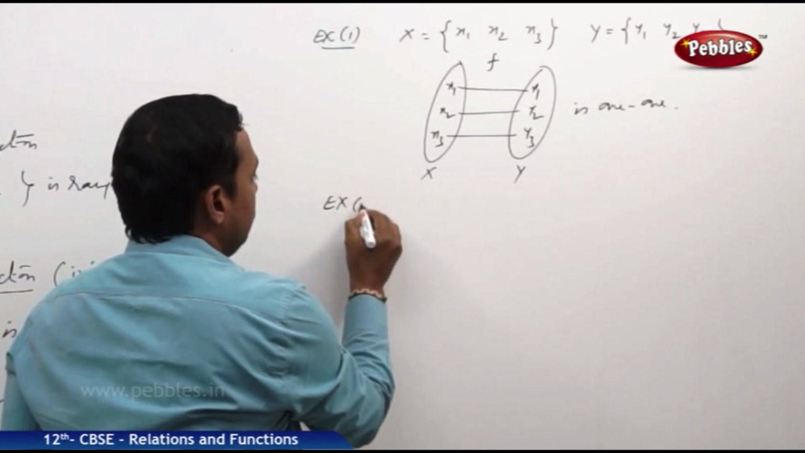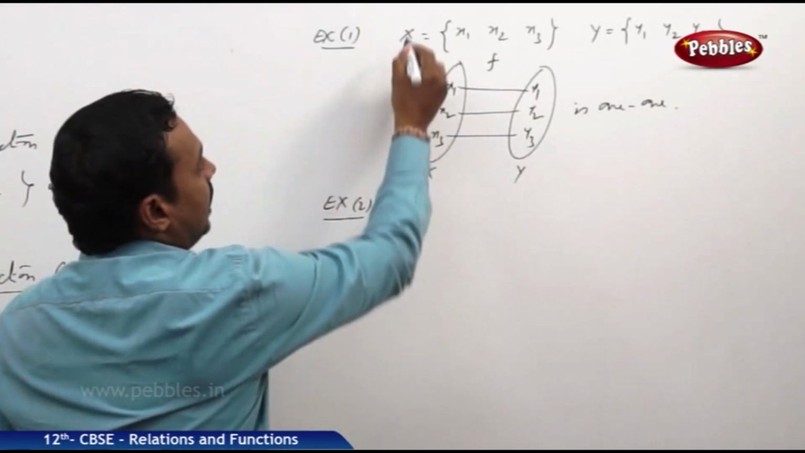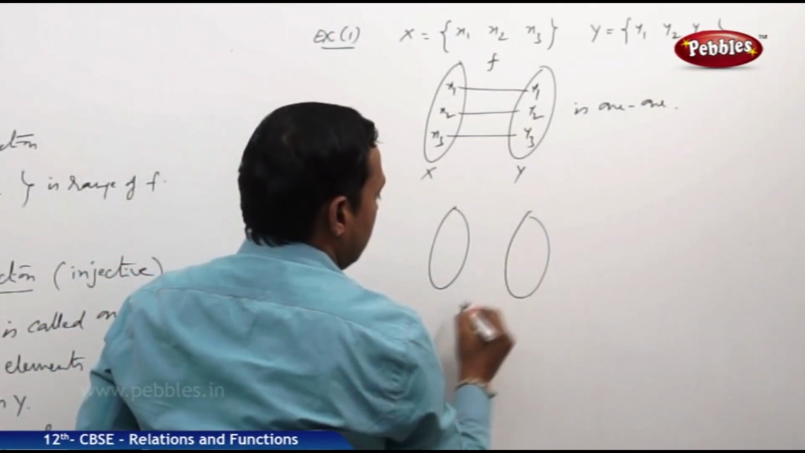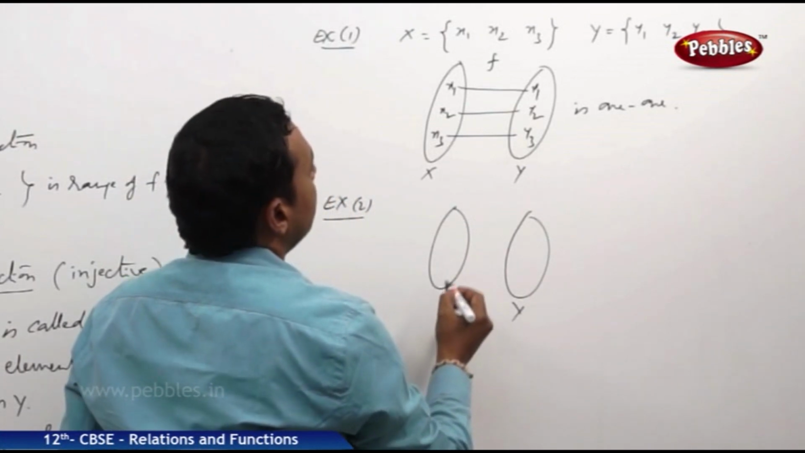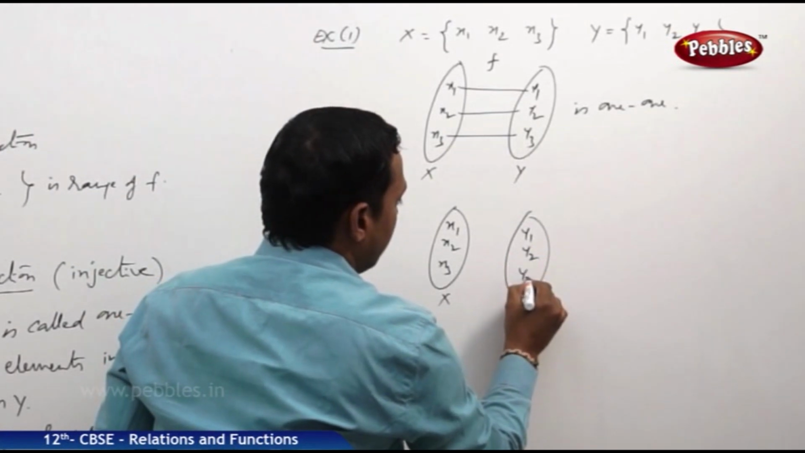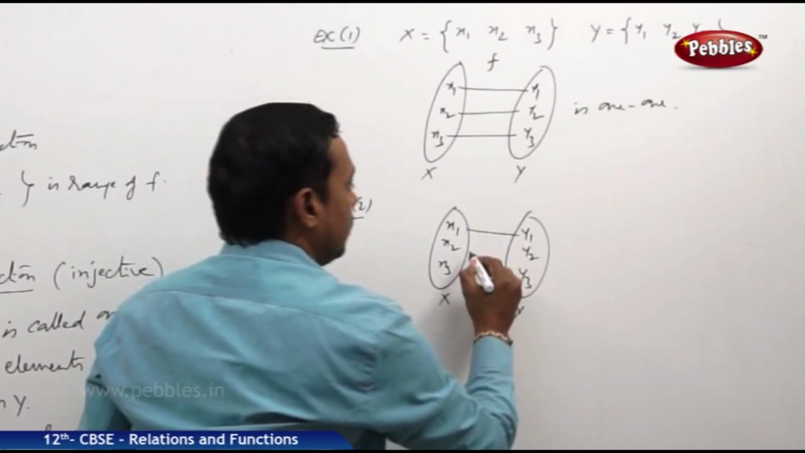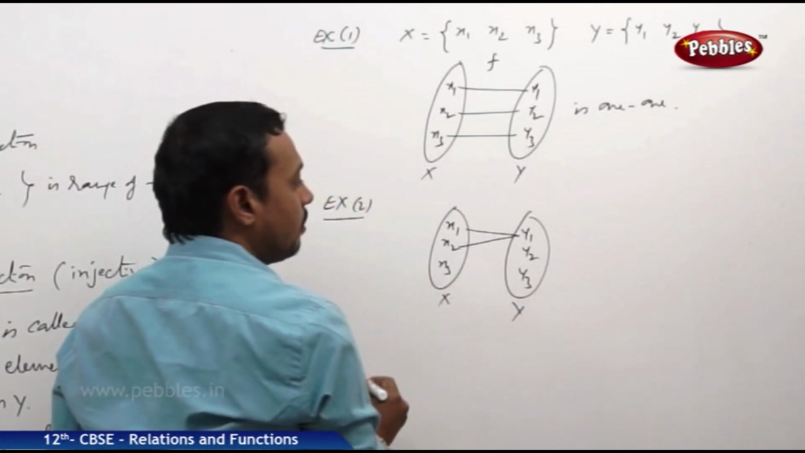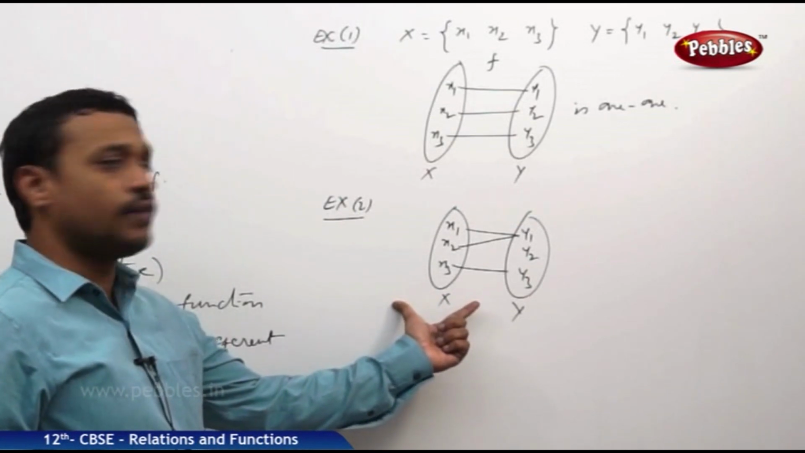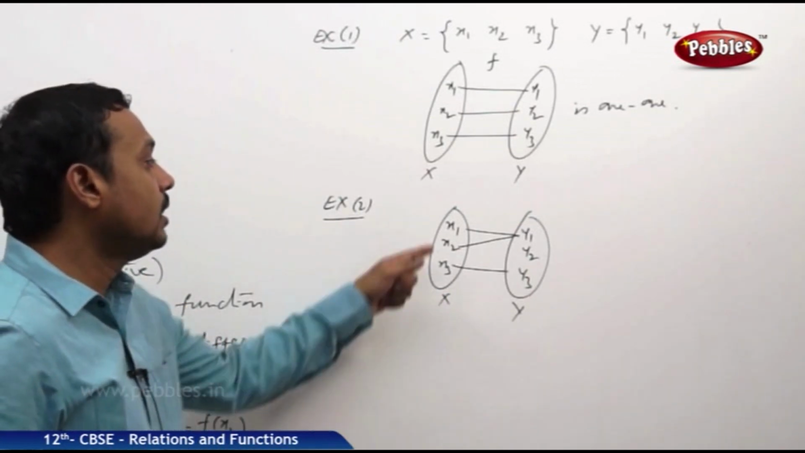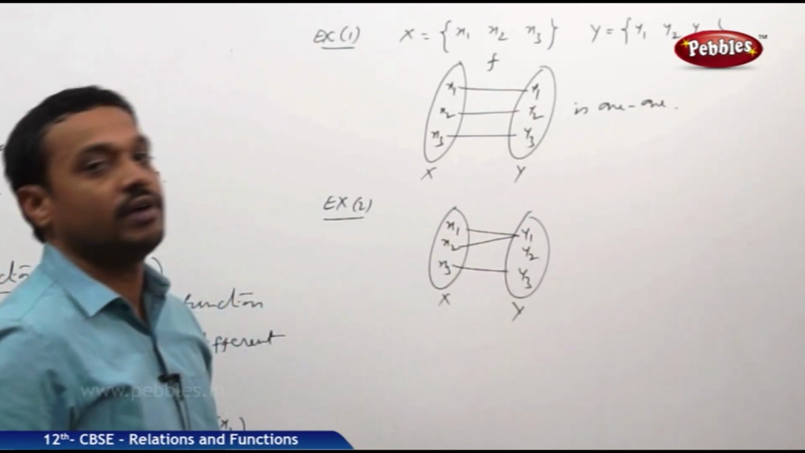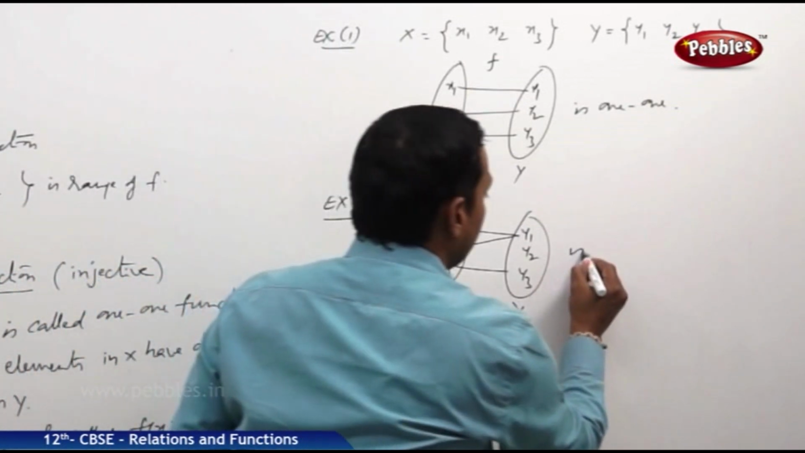And one more example. Suppose under the same sets x and y, let us define one more function like this: x1 and x2 both map to y1 and x3 maps to y3. Now see, of course it is a function but not one-one. Why? Here two different elements x1 and x2 have the same image y1, so it is not a one-one function.